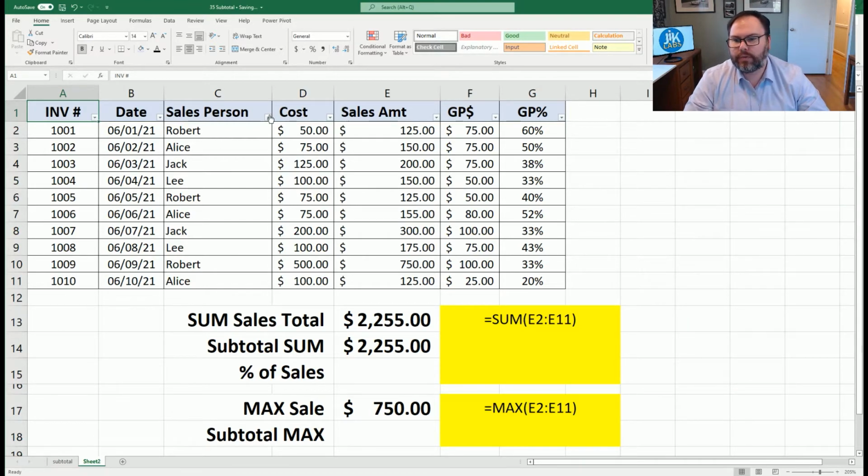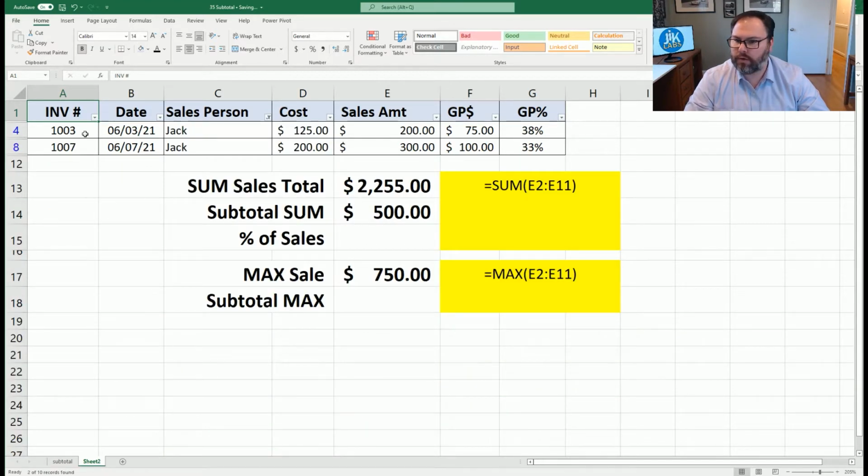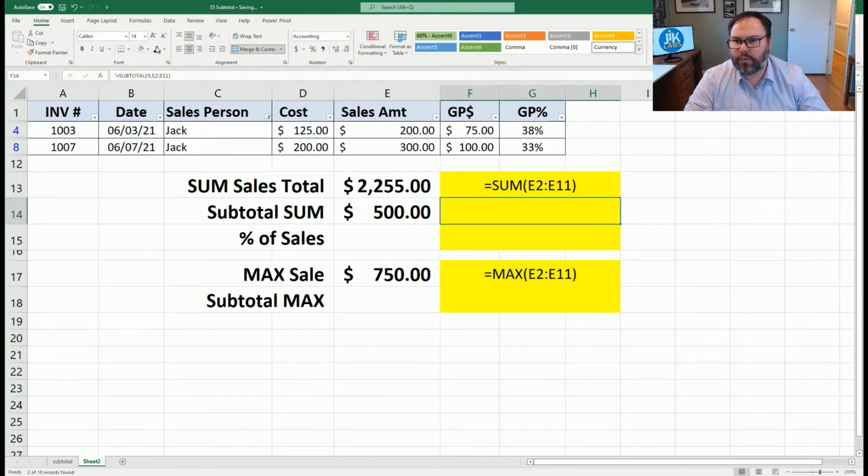So right now, let's select salesperson, and let's just look at Jack. We hit OK. Now we're seeing something, because Jack's subtotal of sales is 500, but the total sales, which is the sum function, is 2,255. So let's look at this equation. Again, subtotal, 9 means sum, and then the range.